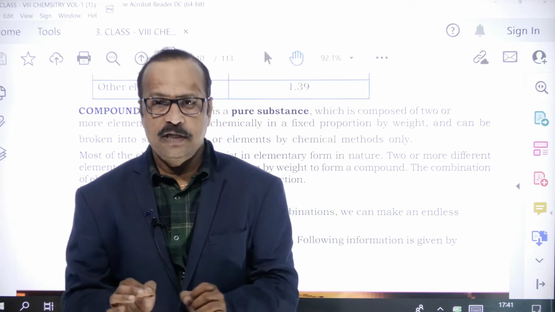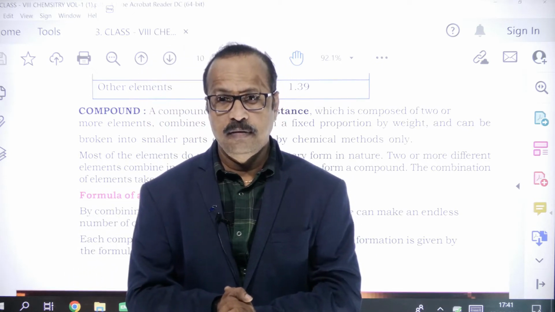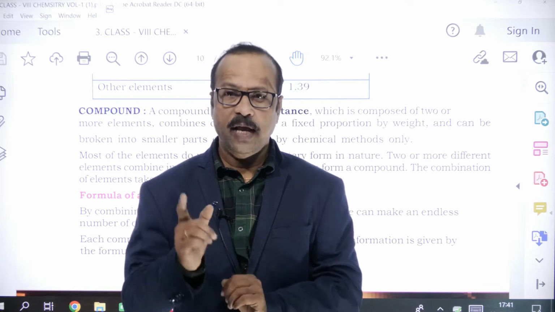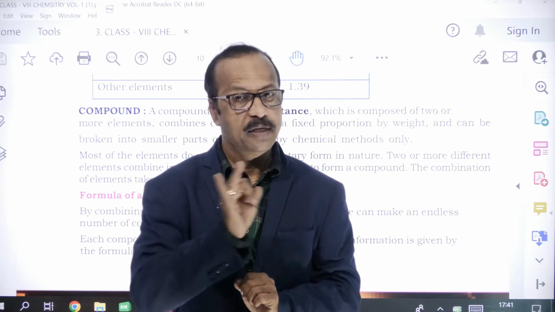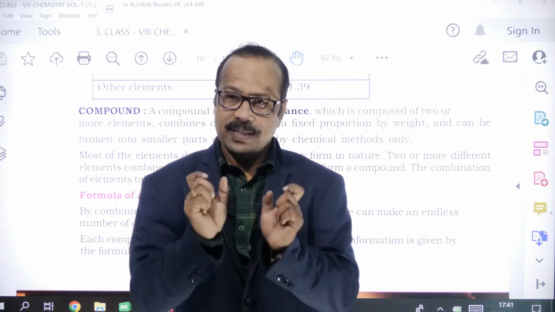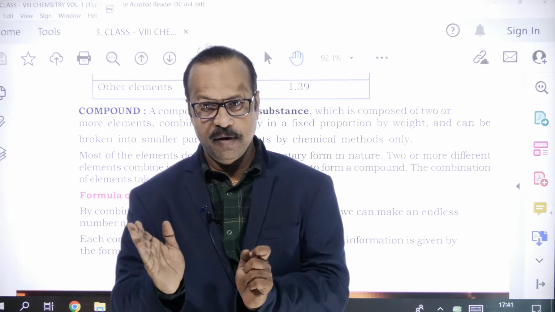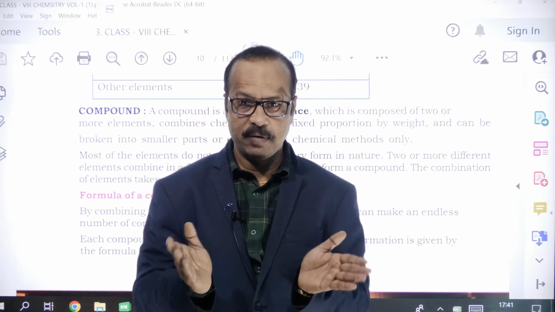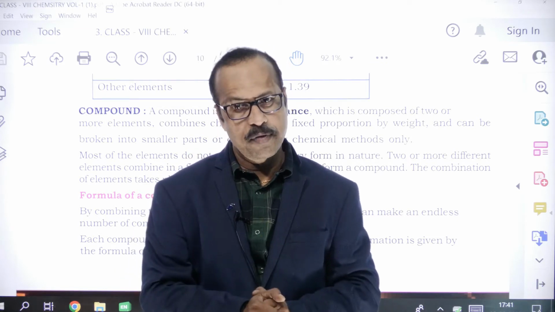An example of a compound is water. What is the formula of water? H2O, very good. What elements are there? Hydrogen and oxygen. Are these both identical? No, hydrogen is a different element, oxygen is a different element. These different elements combine to form water.